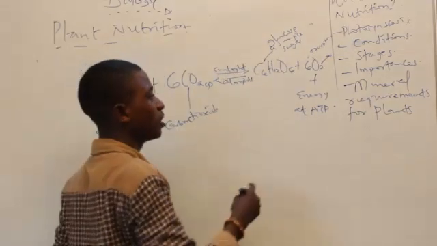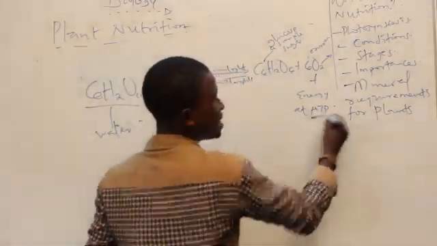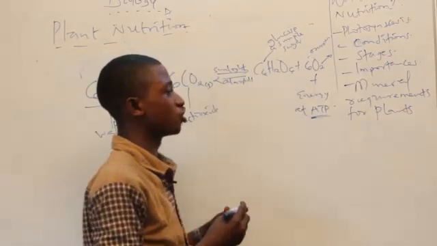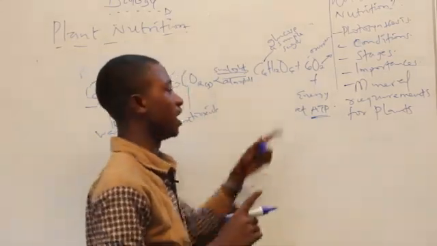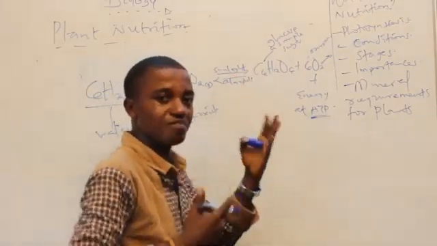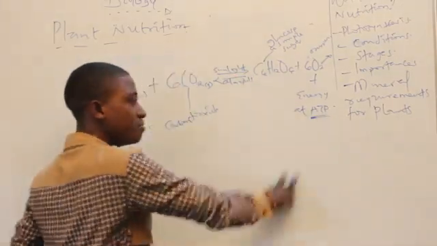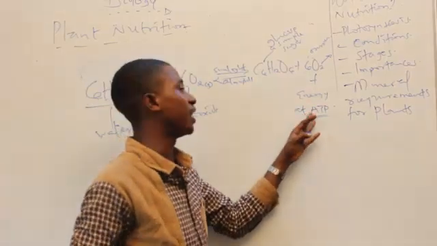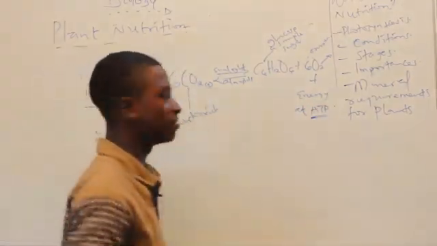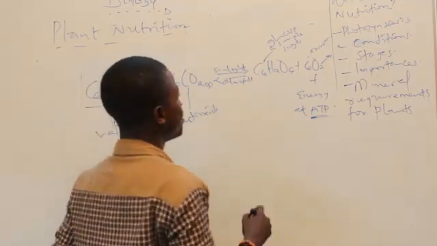They want energy as ATP. ATP is a means for storing energy. It's a currency. When you get to the filling station, you pay and you get your fuel. And here, for you to store energy, it has to be in the form of ATP, like a medium of exchange. So ATP is a means for storing energy. It simply means adenosine triphosphate. I know my science stream, don't worry, I will still get there.